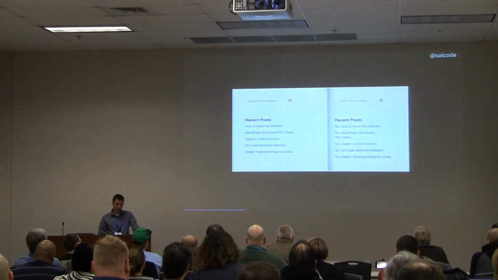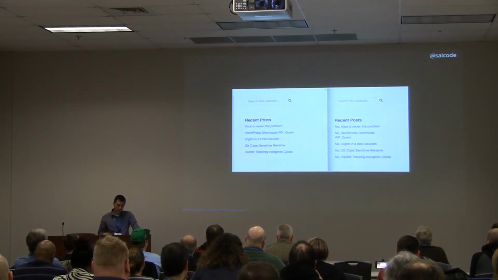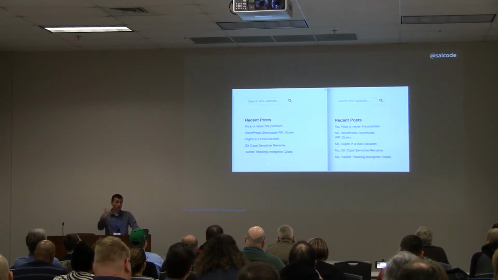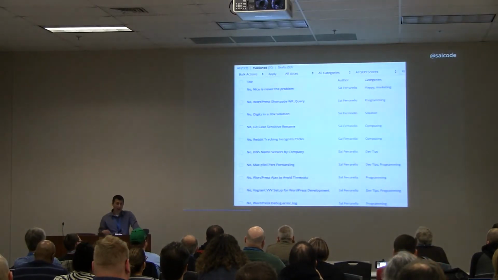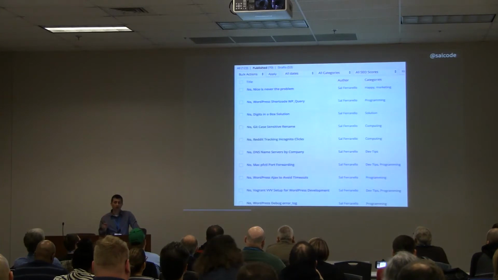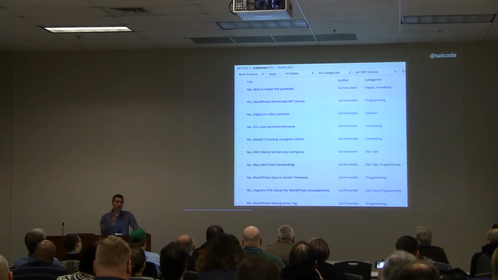So for example, a list of the recent posts. You can see on the left, we've got the post without anything changed. On the right, with the filter applied, we can see it now with the modifications there. Even on the back end, we've got this filter coming into play. So this is the back end. If you look closely, you can see all of my titles have that "no comma" on the front. We are changing the behavior.